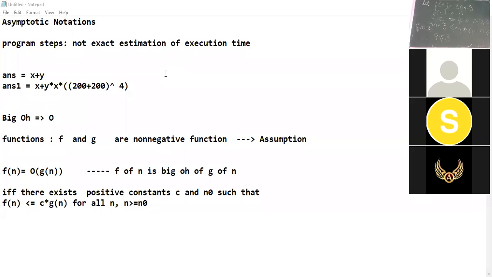So let us solve one more example and then we'll see two more examples.